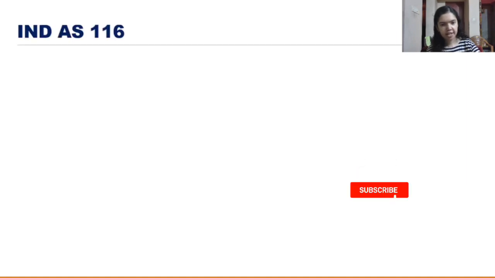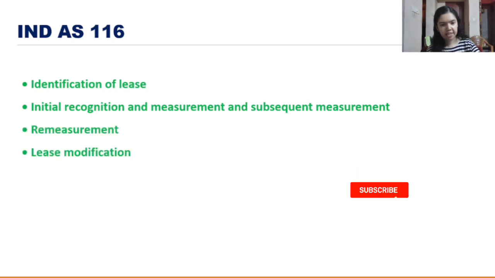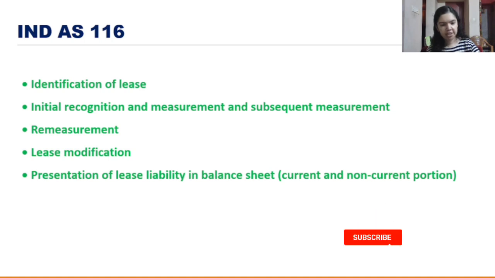First we have identification of leases. Then initial recognition and measurement and subsequent measurement. Then we have remeasurement. Then lease modification. And then presentation of lease liability in balance sheet, that is current and non-current portion. So these are the important topics.